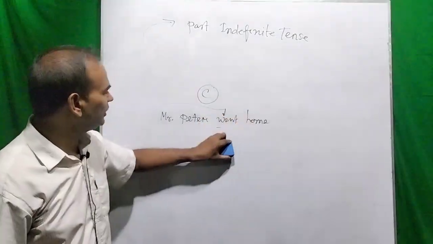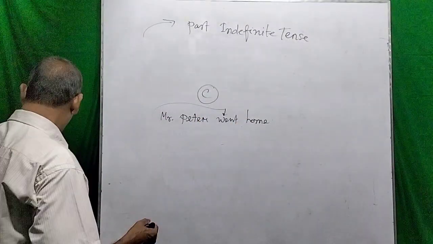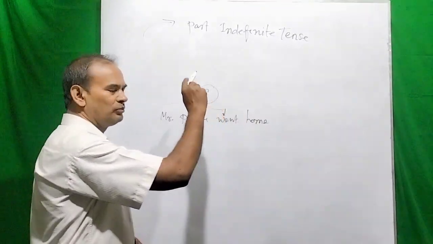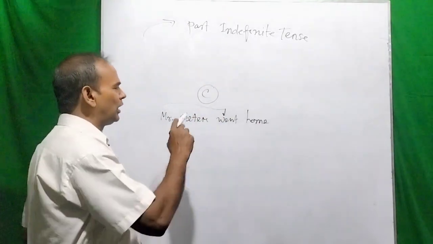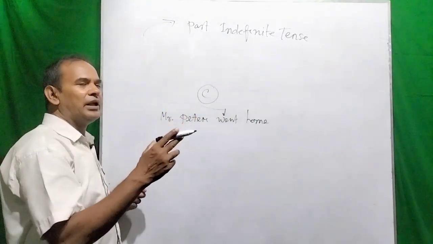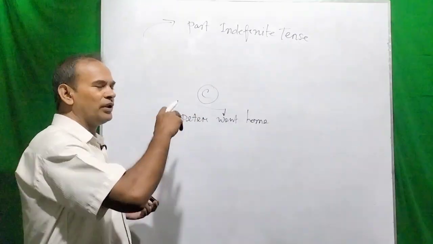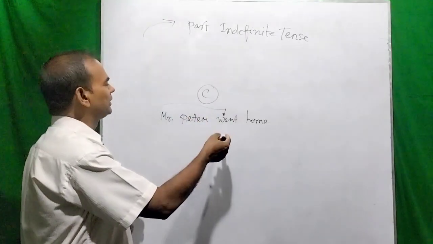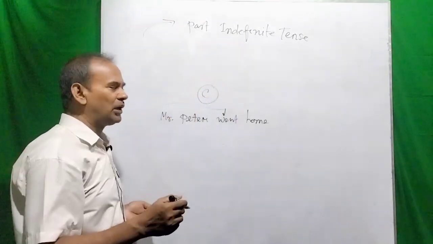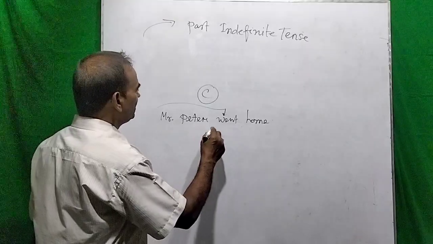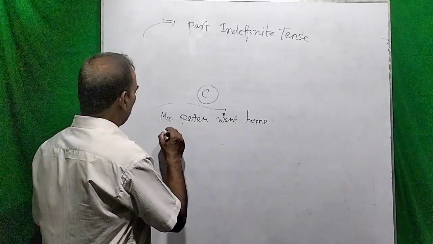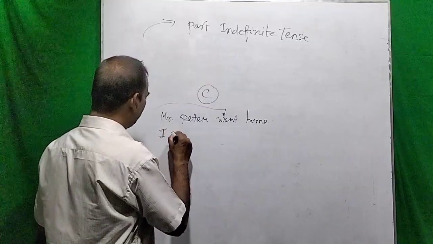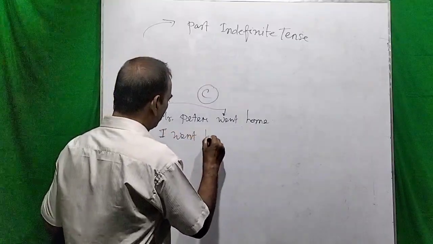After the subject we can use any past form of the dynamic verb or action verb. This use is like that of using the verb to have. That means we can use any subject with the verb to have in the past form, and we can use any subject with the past form of an action verb. There is no problem. So, Mr. Peter went home. You see, and if I use I, I went home.